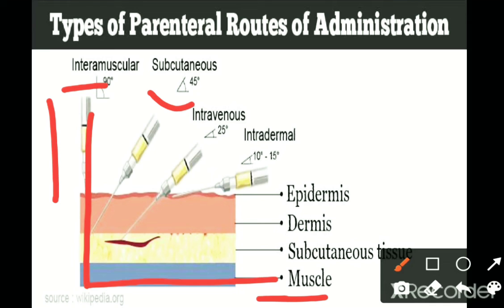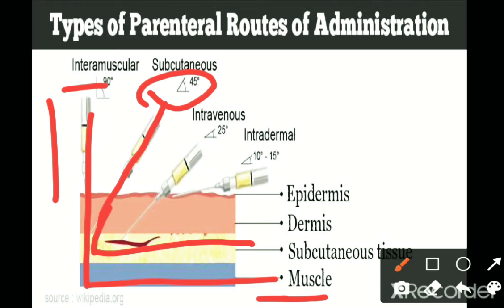After that, subcutaneous tissue, that is 45 degrees. Here in this part you can see this injection arrow mark. So through 45 degrees the drug should be administered for the subcutaneous tissue. When we want to give the drug or injection to the subcutaneous tissue, at that time you have to give the injection at an angle of 45 degrees.